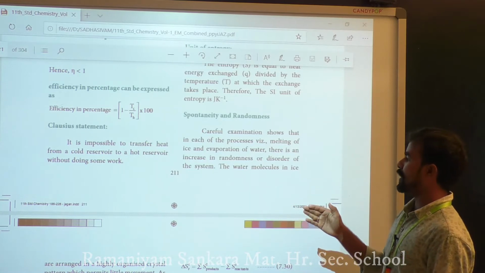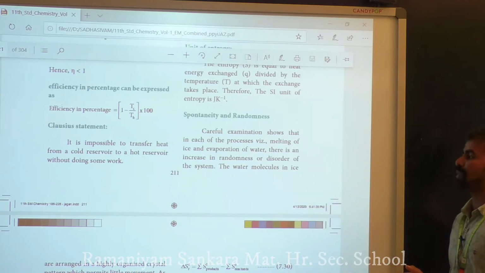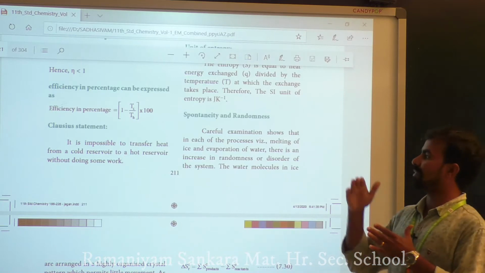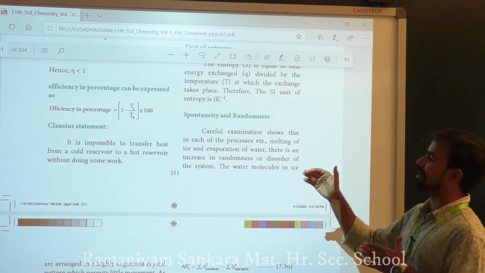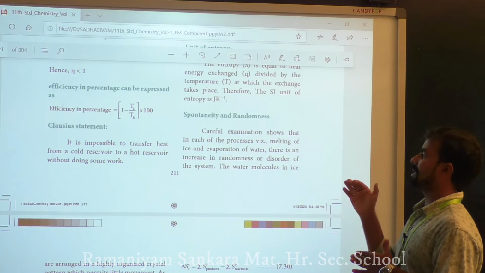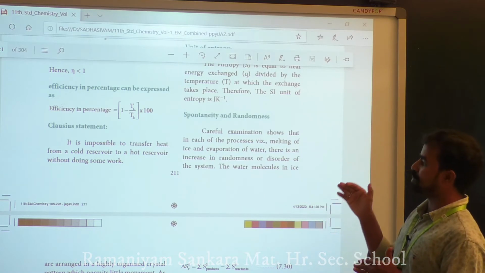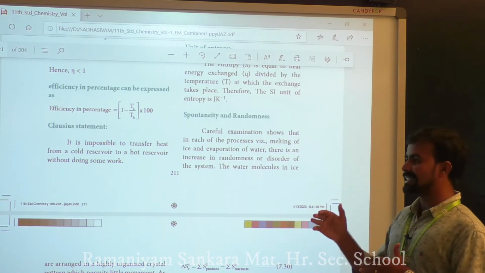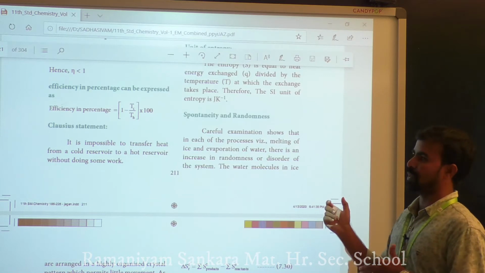For example, careful examination shows that in processes like the melting of ice and the evaporation of water, there is an increase in randomness or disorder.